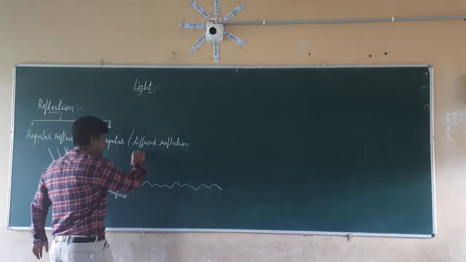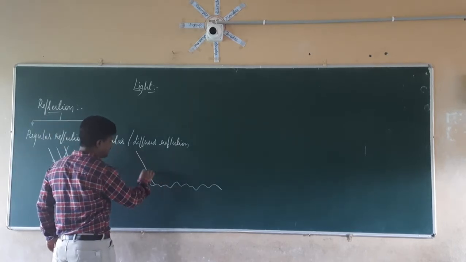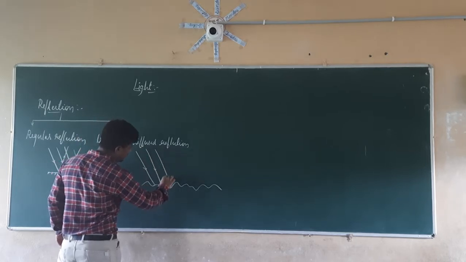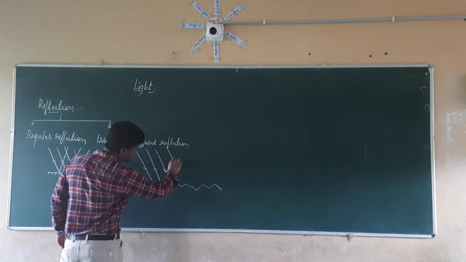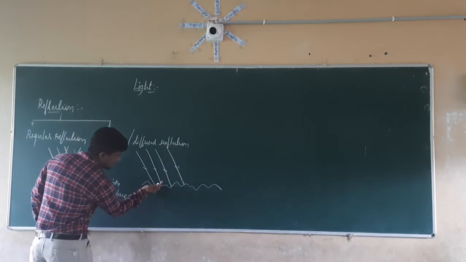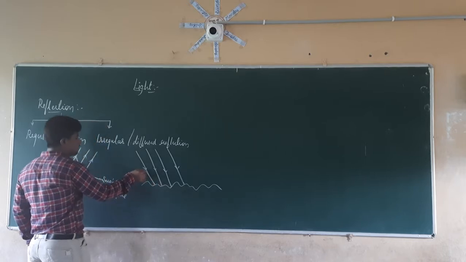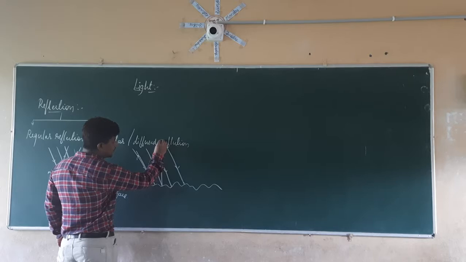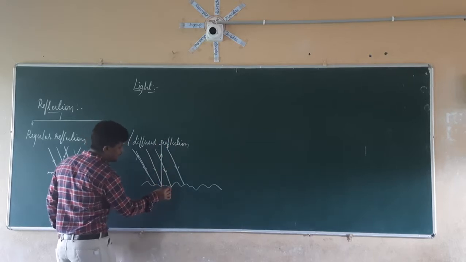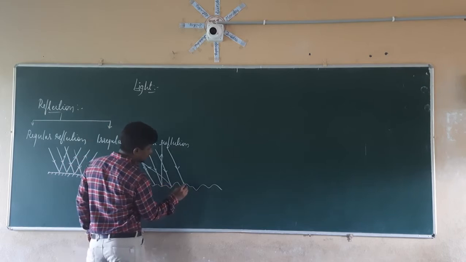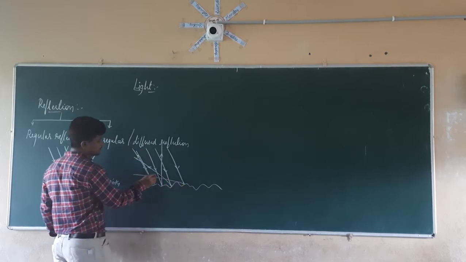So if you take a parallel beam of light which is incident on this irregular surface, what is going to happen? If you apply the law of reflection, this light is going to go in this direction, this light in this direction, and this one in this direction. Here too, it is going in this direction.